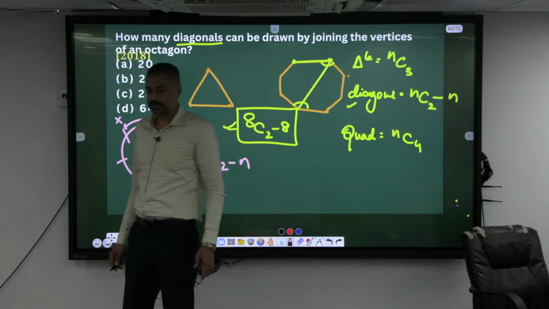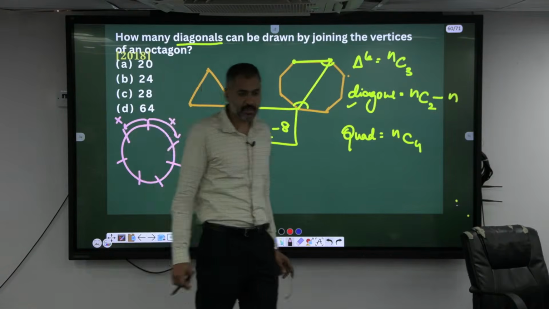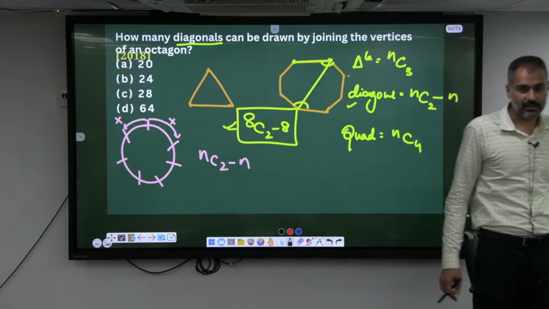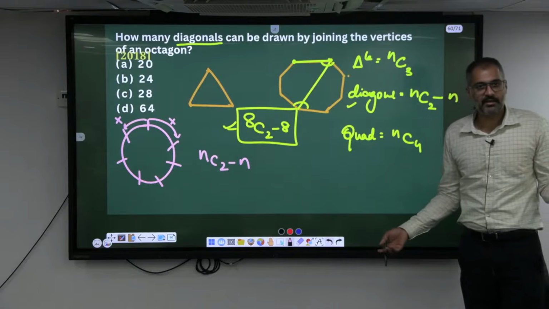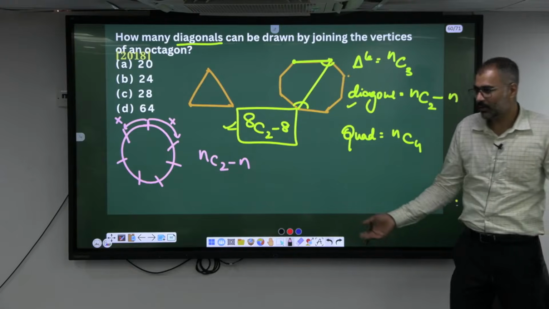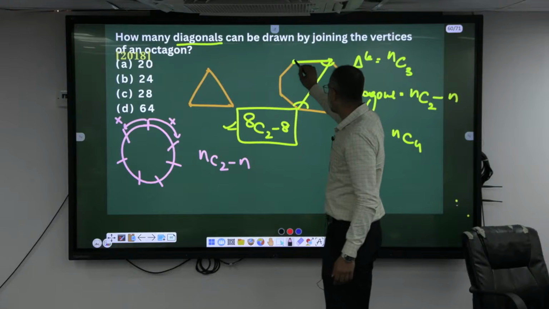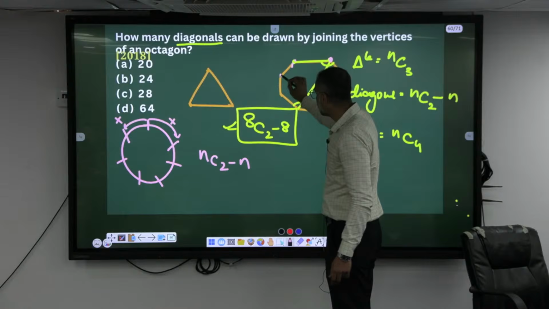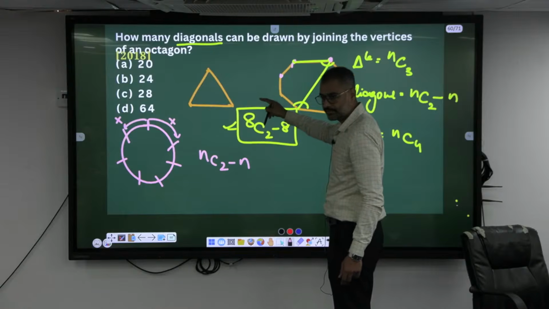The number of handshakes exchanged by avoiding the neighbors in a circle. It can be in a circle, it can be in an octagon. Very similarly, this vertex is avoiding the diagonal with the neighboring vertex. This vertex is avoiding a diagonal with this neighboring vertex. Very similar, NC2 minus N.